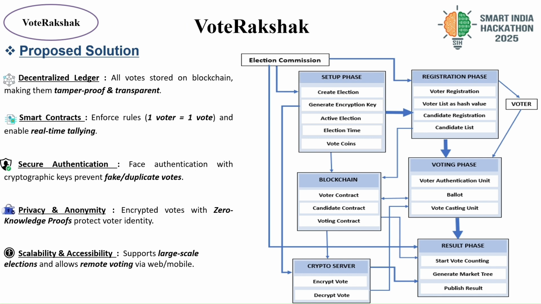Now let me discuss VoteRakshak. That is our project based on a decentralized ledger. In our system, all votes are stored on a blockchain that makes them tamper proof and transparent. For making this project, we used a smart contract. To prevent fake and duplicate votes, we use a face recognition system. To maintain privacy and anonymity, we use zero knowledge proof.